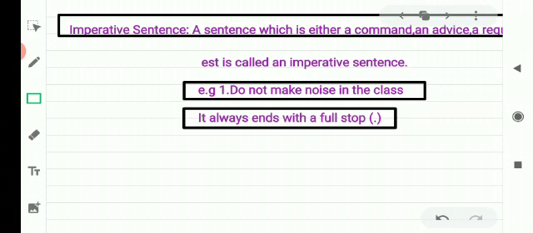Second example of imperative sentence may be shut your mouth. Shut your mouth is a command. Request, please give me your pen. It is a request. So, this is an imperative sentence. Don't bite your nails. This type of sentences are called imperative sentence.